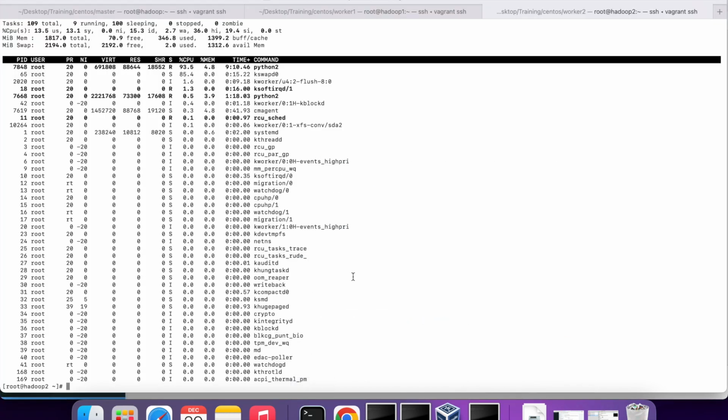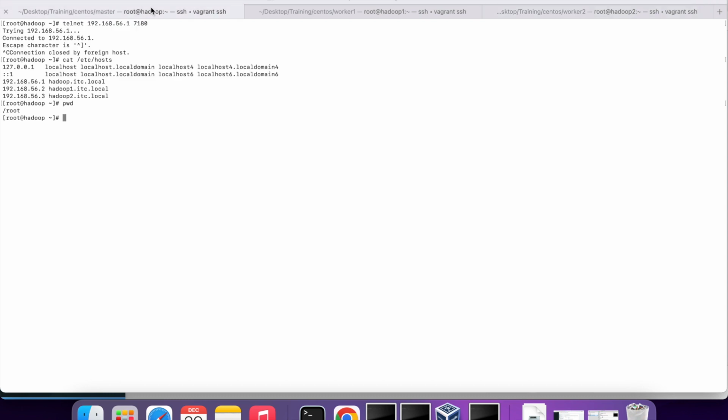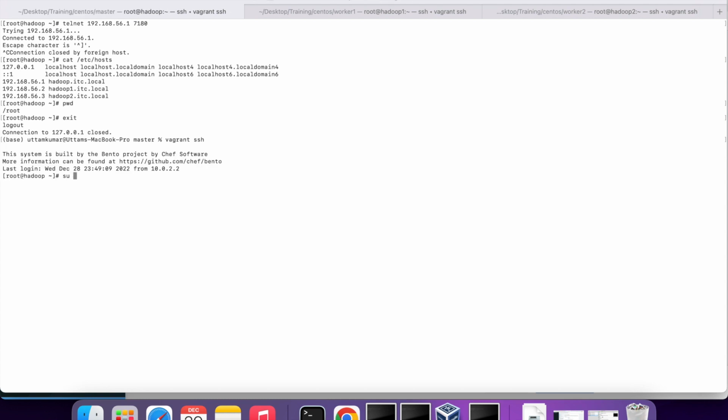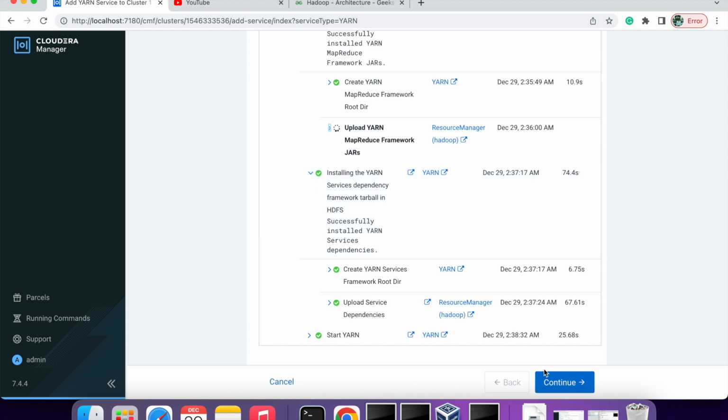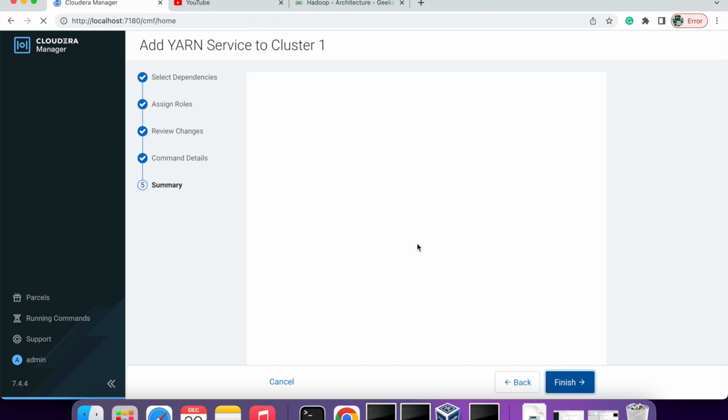So meanwhile we can create a sample data. We'll do it on the master node. So let's log into CDP user. cd tilde will go to the home directory. Create a file sample.txt, put some text. Okay, this is done. Finish.